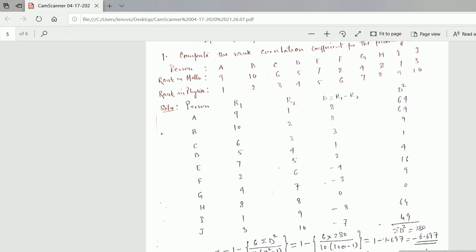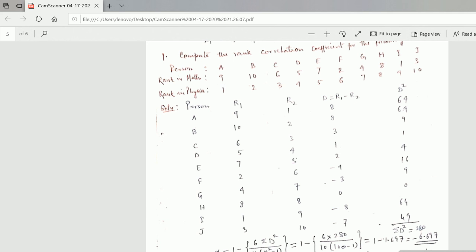I am just writing here the ranks R1 and R2, as there are two categories. That is why I have written R1 for maths maybe and R2 for physics. Now R1, the rank is given like this, you just write it down here, and R2 you just write it down here. You have to find D. D means what? R1 minus R2. The rank difference D is R1 minus R2, you have to write it.